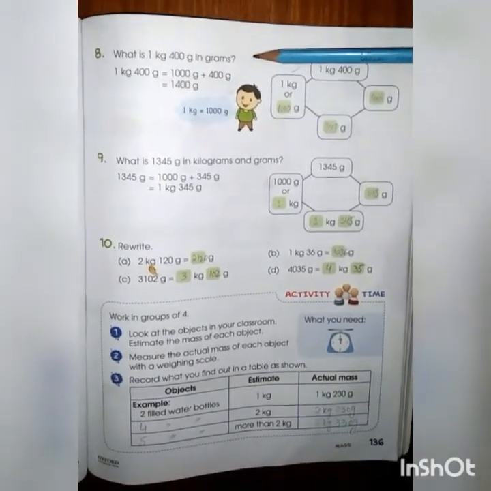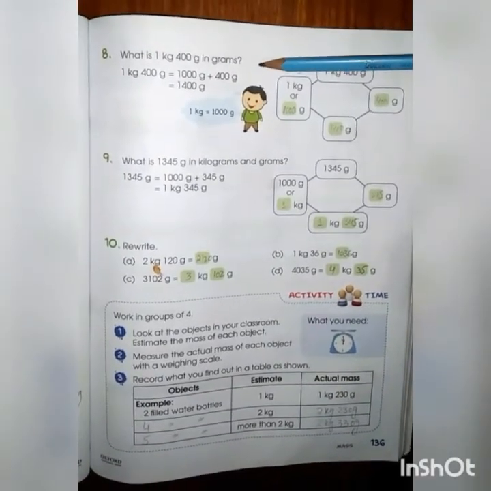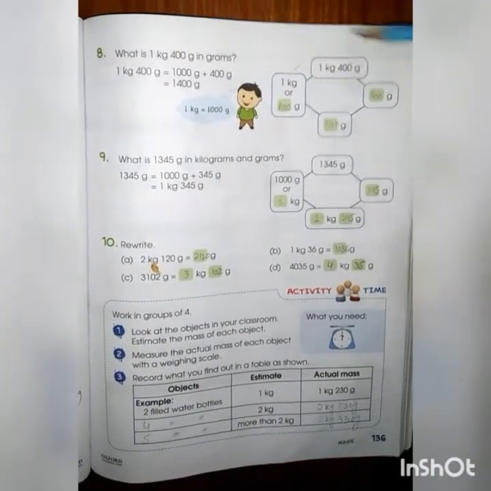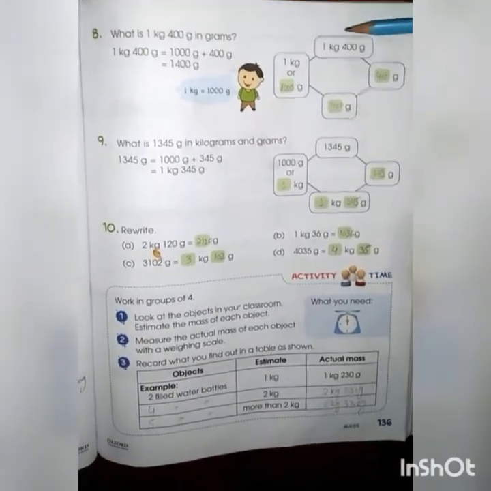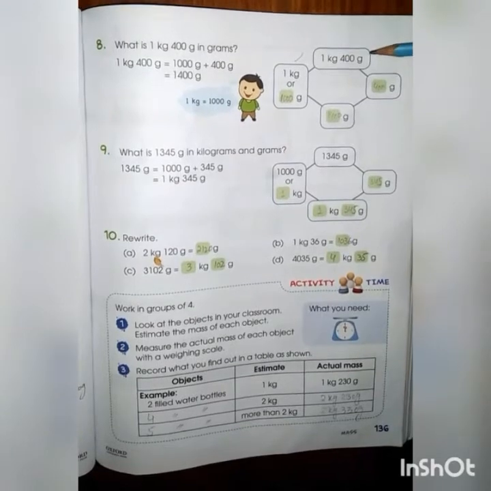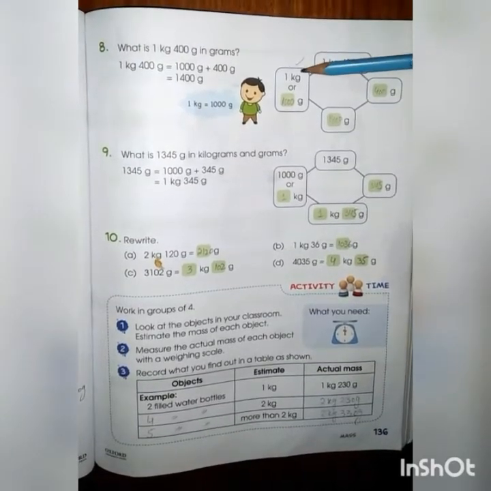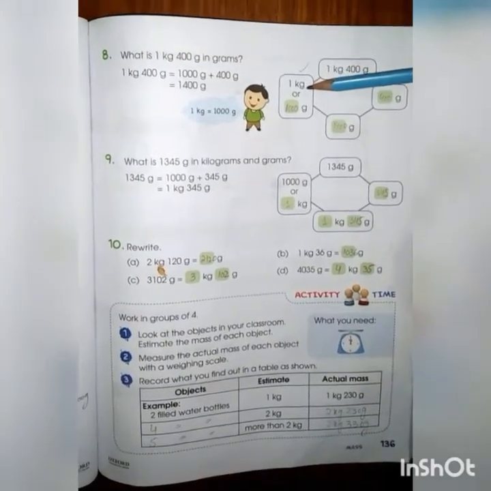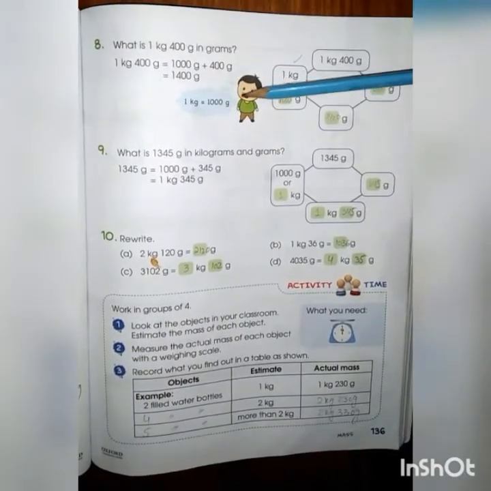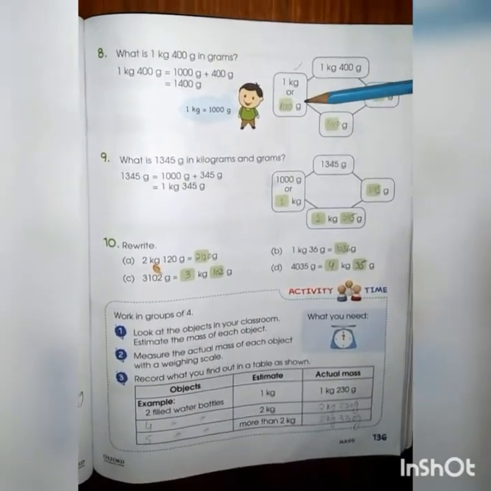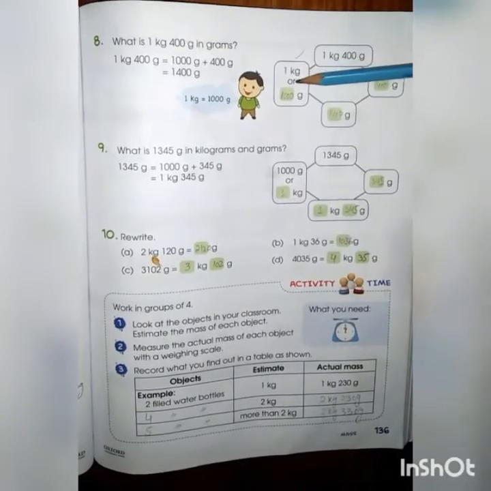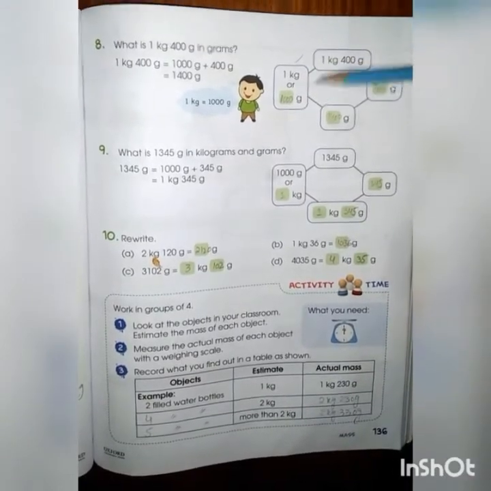Number 8. What is 1 kg 400 grams in grams? So let's see here. 1 kg 400 gram. We know that 1 kg is equal to 1000 grams. So we will write here 1 kg or 1000 gram.